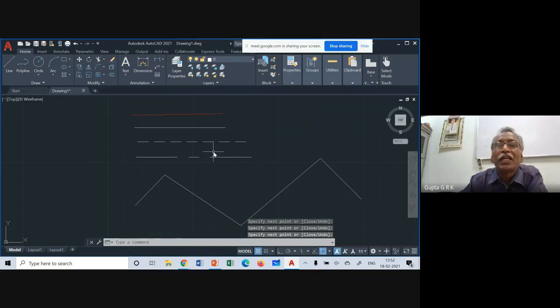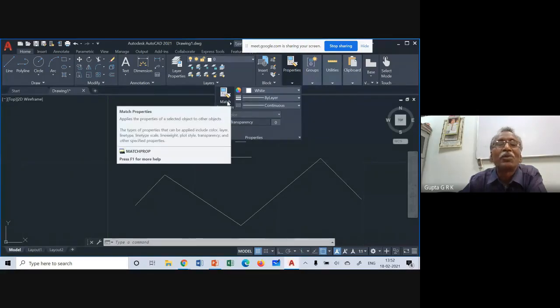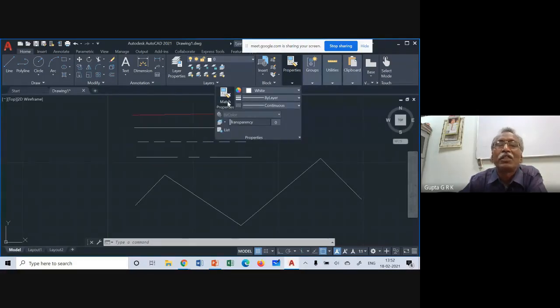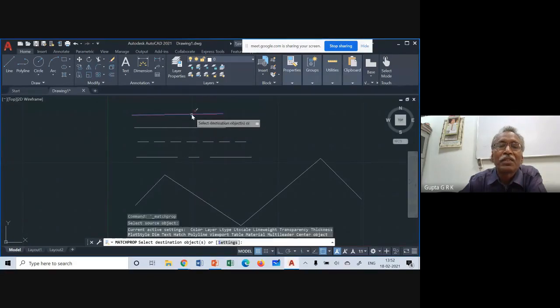what I have to do is, here in the properties, there is what is called match properties. Last time we did how to change the colors of each. So when you take match properties, and now if I want to make this color red, I have to choose this. That is a paint-like thing, okay? So paint this. It is coming like this.